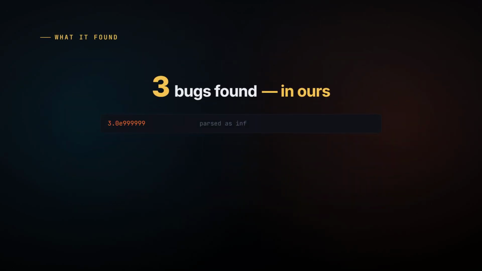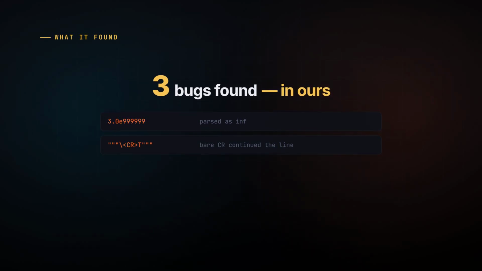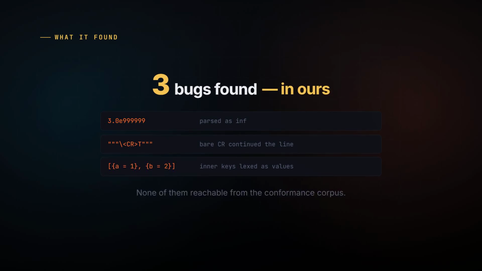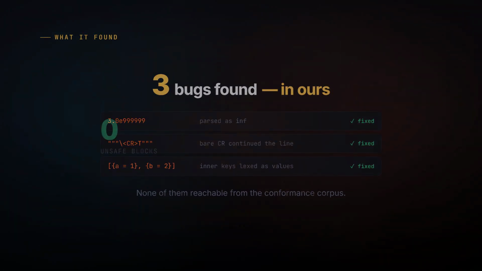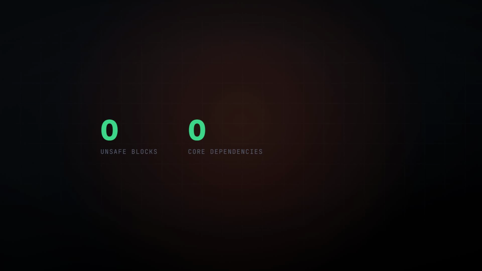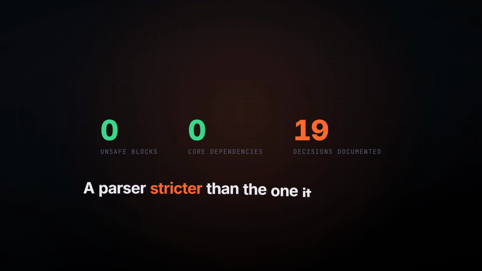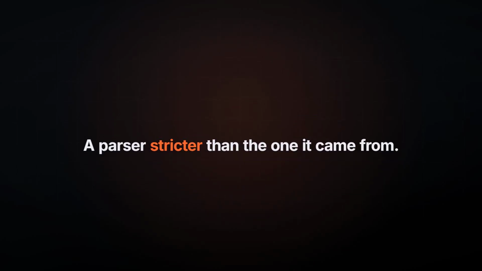In ours, a float exponent that overflowed to infinity. A carriage return that could start a line continuation. An inline table whose keys got read as values. None of them reachable from the suite. All fixed. 0 unsafe. 0 dependencies in the core. 19 decisions written down. And a parser that ends up stricter than the one it came from.